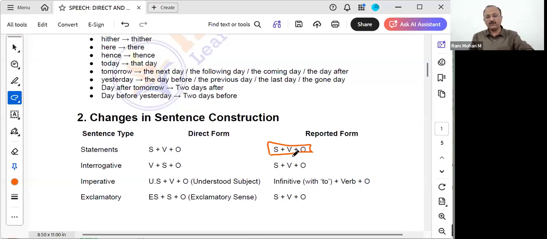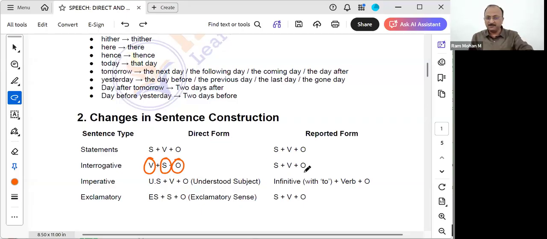But interrogative sentence, what will be there? I will ask, did you learn this? Did is the verb, correct? Verb will come first. Like, did you learn this? It is having 2 verbs. One is did, the helping verb, and that is called the questioning verb. And learn is also a normal verb, the main verb, correct? Subject will be you, and this grammar topic is the object. But when it comes to the reported form, it will get converted to subject, verb, object method only.